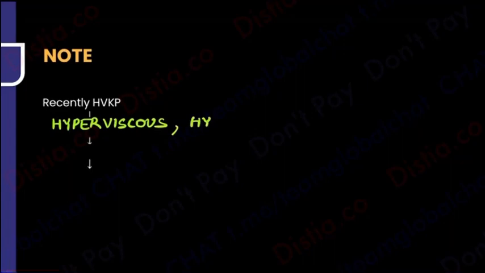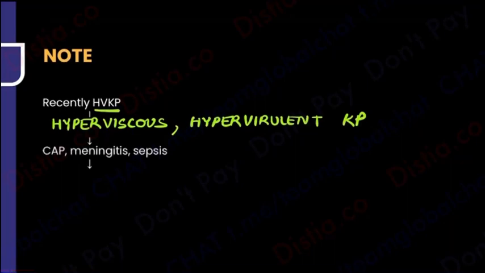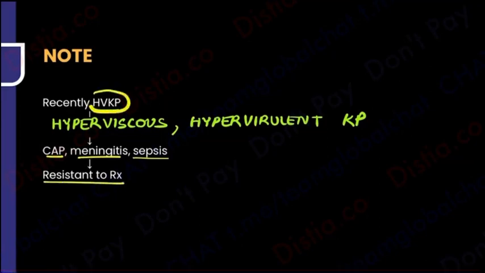So recently there is a strain which is known as the hyperviscous and hypervirulent. So HVKP means what? HV means hyperviscous, and the other V means hypervirulent strain which has come up of Klebsiella pneumoniae, known as HVKP, hyperviscous, hypervirulent strain of Klebsiella pneumoniae. And of course, the name is only telling you that it is very, very virulent. So it is going to cause a lot of things. It's going to cause not only community-acquired pneumonia, but also meningitis, also sepsis, and all the more it's virulent. It's very resistant to treatment. So just another new strain, hyperviscous, hypervirulent, very, very virulent, very, very resistant.